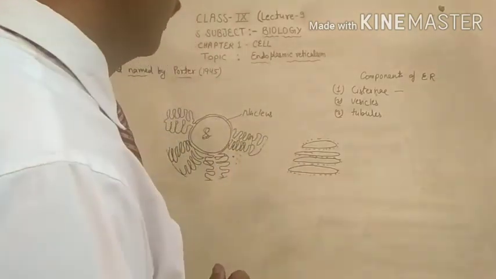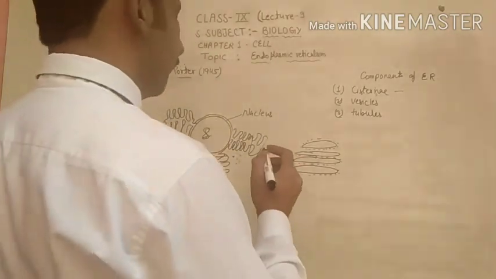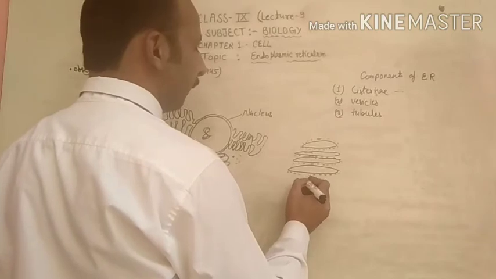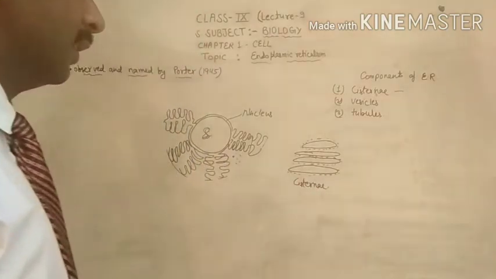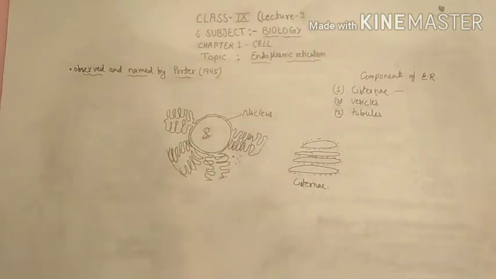This is the structure of cisternae. Cisternae are the small tube-like structures in the endoplasmic reticulum, which are part of the ER.